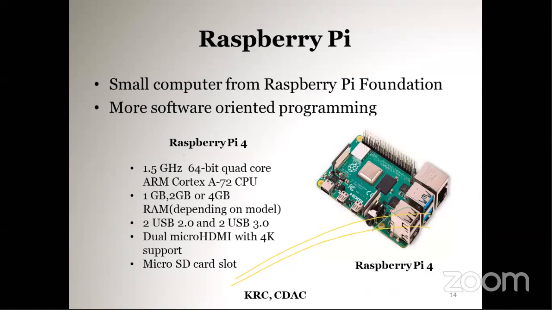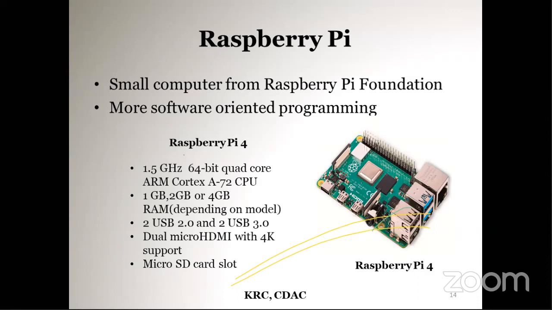It is used to learn coding and build many electronics projects. It can be used like our desktop PC, for spreadsheets, word processing, browsing the internet, and playing games. All this you can do with this small board. It also plays high definition video. Raspberry Pi is also available in many flavors: Raspberry Pi 0 from the beginning, Raspberry Pi 1, 2, 3, and now we have Raspberry Pi 4.